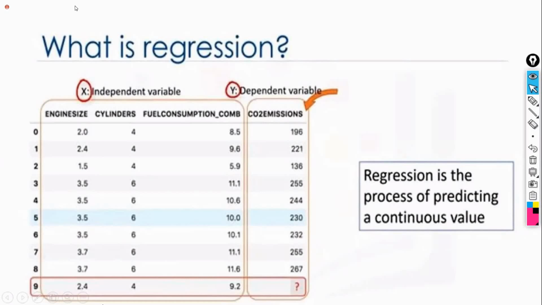One independent variable to another independent variable. That is correlation between independent variables. If the correlation between the independent variables is high, then it is called a collinearity problem.